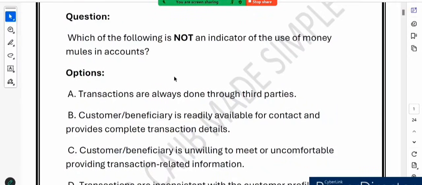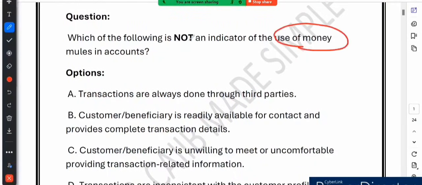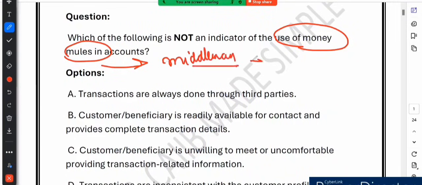Right. So the question is, how do we spot the use of money mules in an account? Before we get into the options, let's break it down. Do you know what a money mule is? See, what does a money mule mean? It is like a middleman used by fraudsters to transfer stolen money. So basically a money mule is like a middleman. It is used by fraudsters to transfer stolen money.